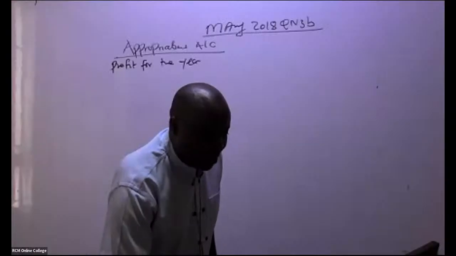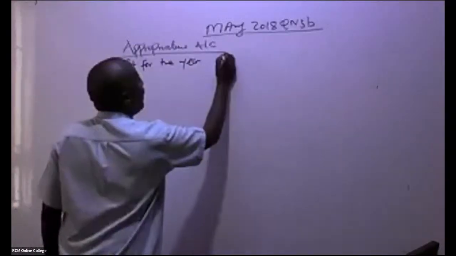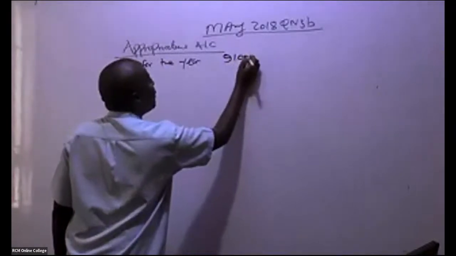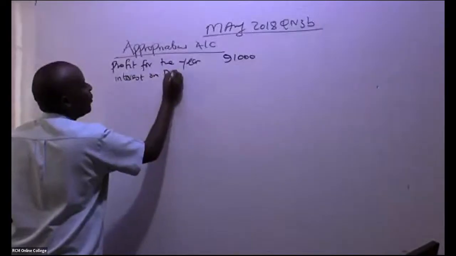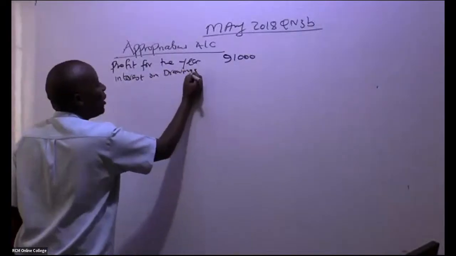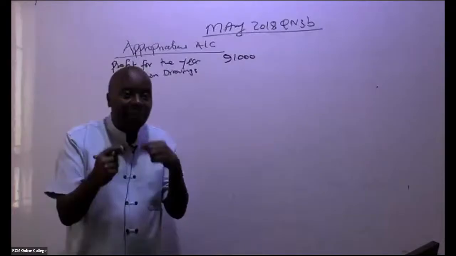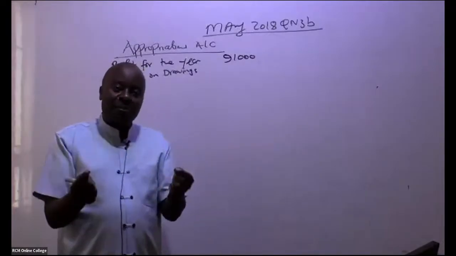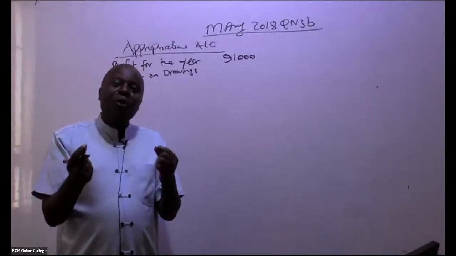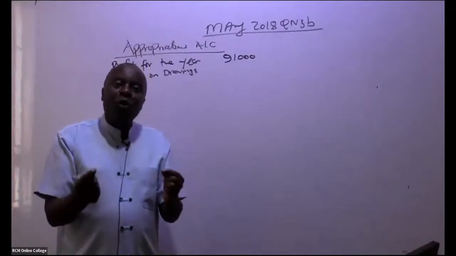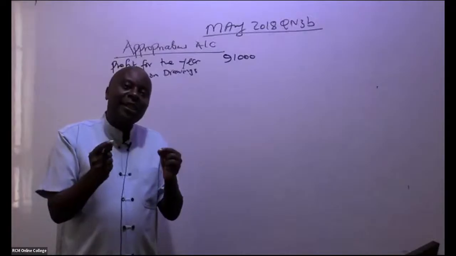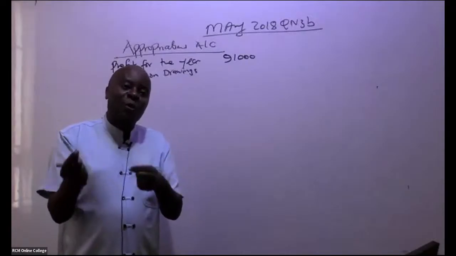Great. Now this 91,000 profit for the year, if there is any interest on drawings. Remember, as partners, we keep on drawing amounts from the audit firm, often. And because we would want to discourage drawings from the firm, we normally charge some interest, like a soft loan to you.